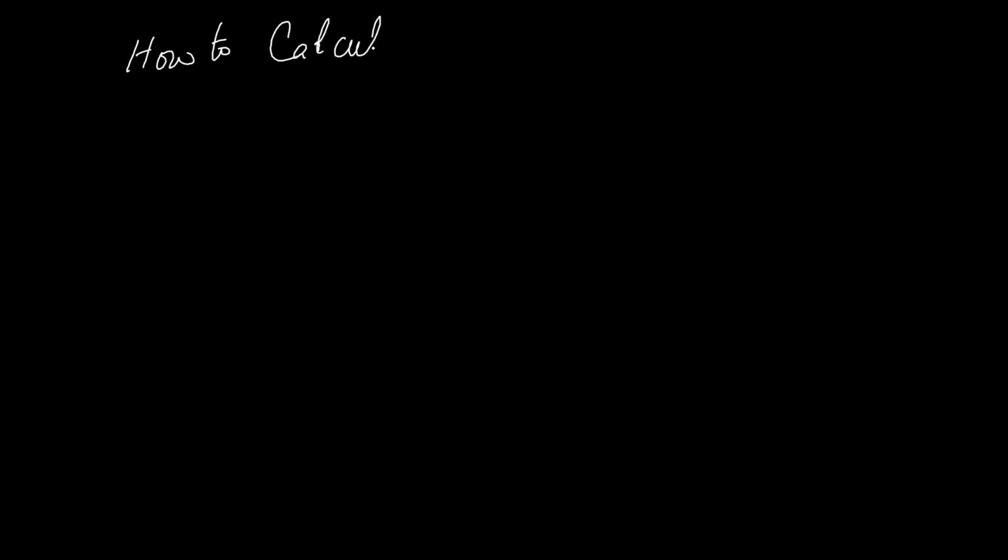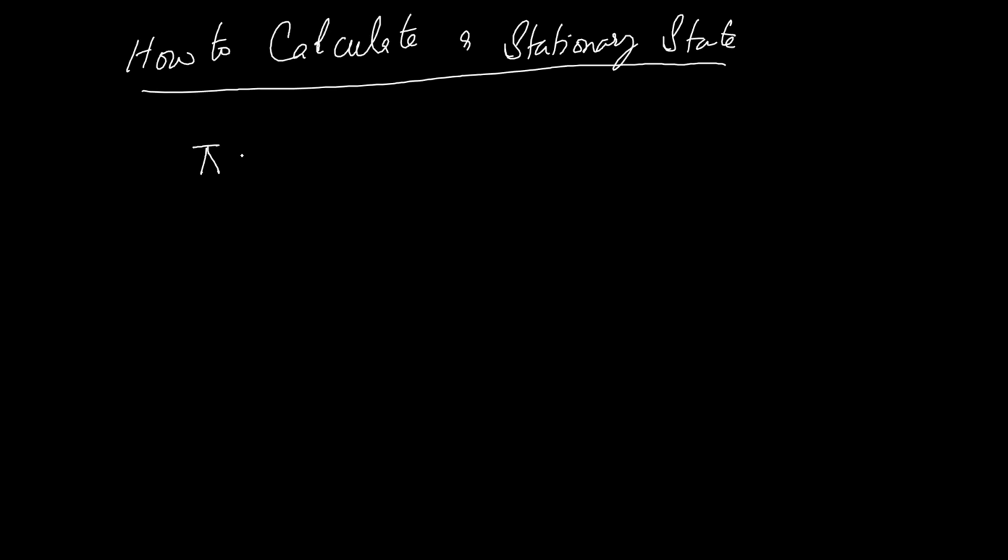How to calculate a stationary state? Suppose pi represents the stationary state, where it is pi 1, pi 2 up to pi n, where n is the number of states of the Markov chain.